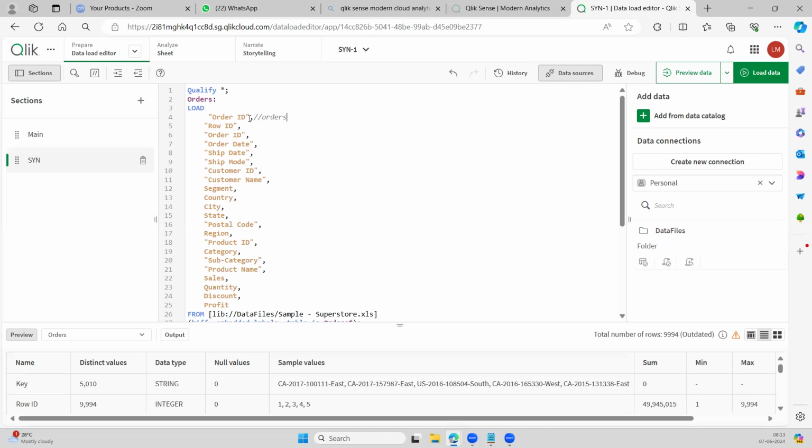So what I mentioned: if you use Qualified, it will give you the table name as aliasing for the column, right? So Orders dot Order id. That's it. For all these columns, it will just add the table name before the column.